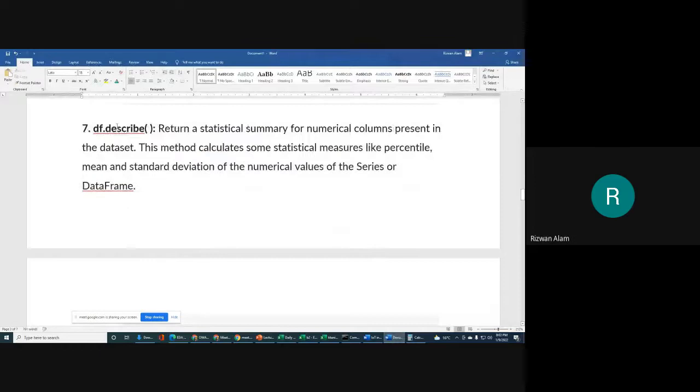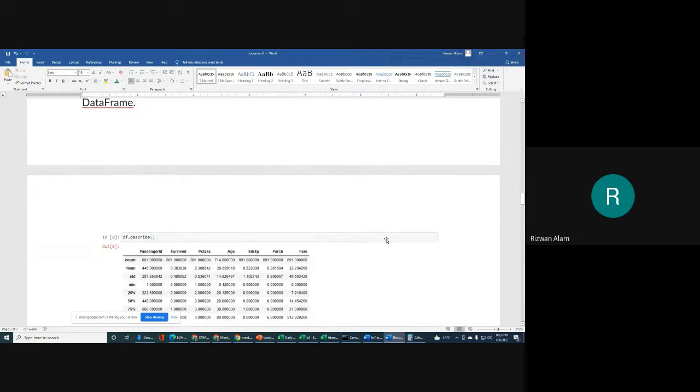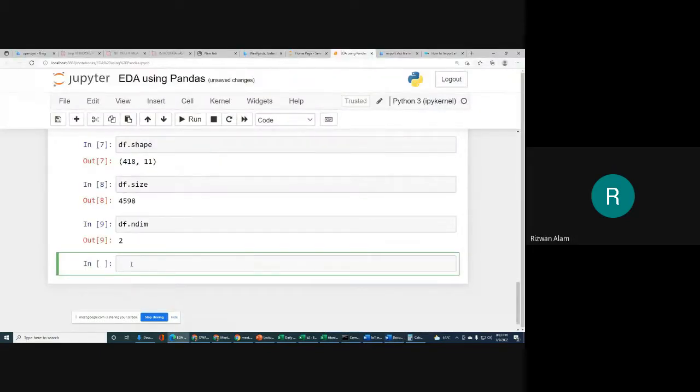Next we have df.describe. Describe will be important because it will give you statistical values for your data set. It will provide you count, mean, which means average, standard deviation, minimum, percentile, quartile, this type of things you will get. That's why it will be important, and it is frequently used in our projects. So we will use describe. Describe is a function, that's why we will write parentheses after it.